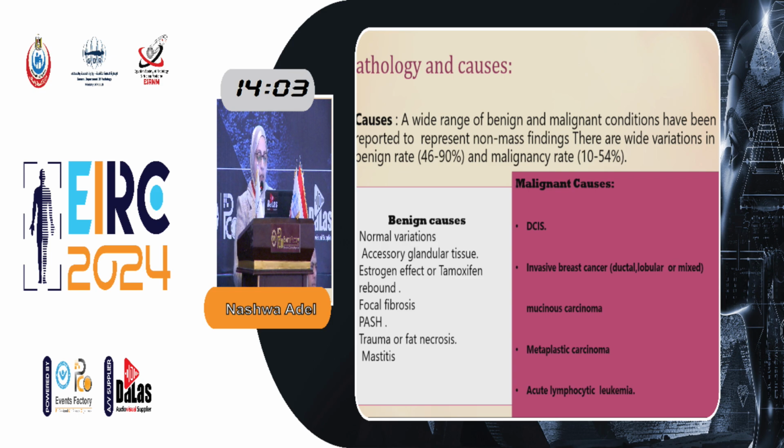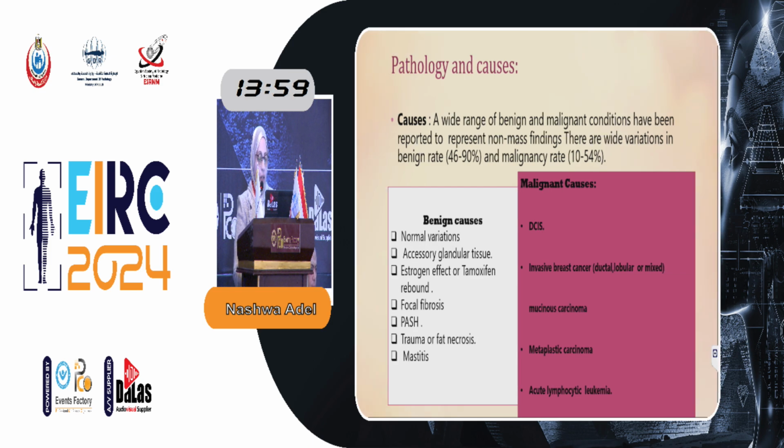Benign causes include normal variation, accessory glandular tissue, estrogen effect or tamoxifen rebound, focal fibrosis, pseudoangiomatous stromal hyperplasia or PASH, trauma or fat necrosis, and mastitis. Malignant causes include DCIS, invasive breast cancer, either ductal or lobular or mixed, mucinous carcinoma, metaplastic carcinoma, and acute lymphocytic leukemia.